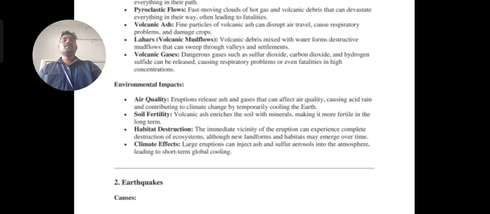And if you say there is climate change, in the climate change suddenly it can be cool or suddenly it can be hot. Likewise, climate changes are going to take place very rapidly in the case of a volcanic eruption.